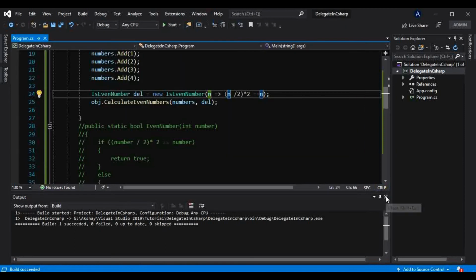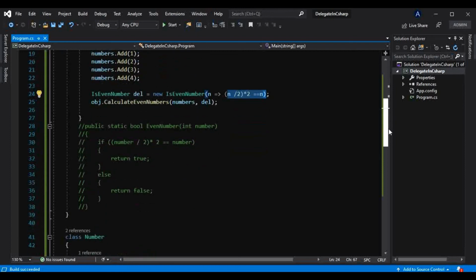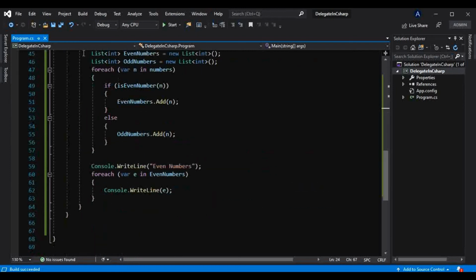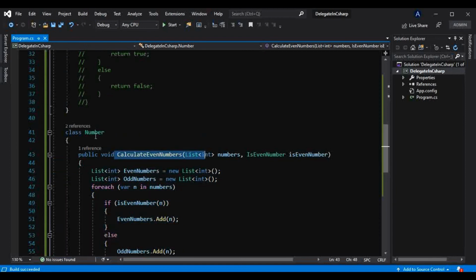But now we are able to change that logic as we want. As per our requirement we can change that logic here only, instead of changing it in the other class, which we cannot do if the method is in another class provided to us, because we cannot change that logic.